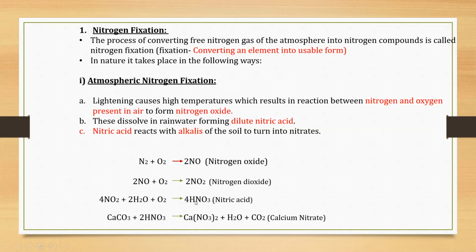This nitric acid will react with calcium carbonate. It is an alkali which is present in the soil and it will form calcium nitrate, Ca(NO3)2, along with water and CO2. So what is the product of this atmospheric nitrogen fixation? Calcium nitrate, water and carbon dioxide.